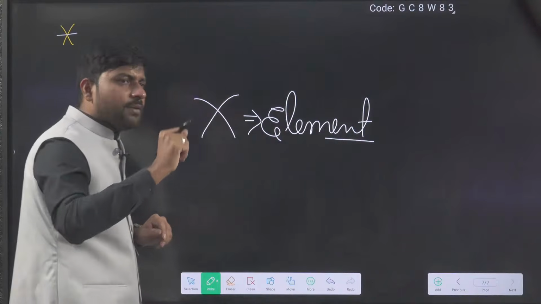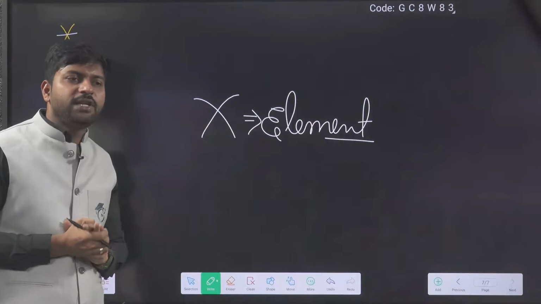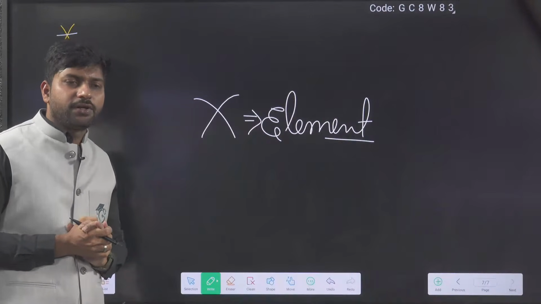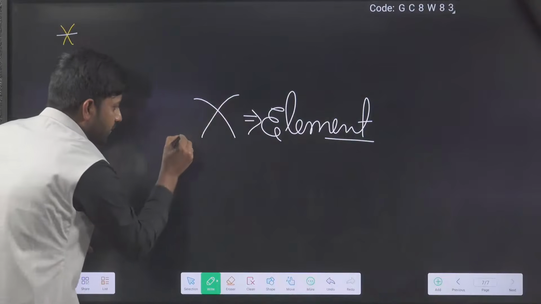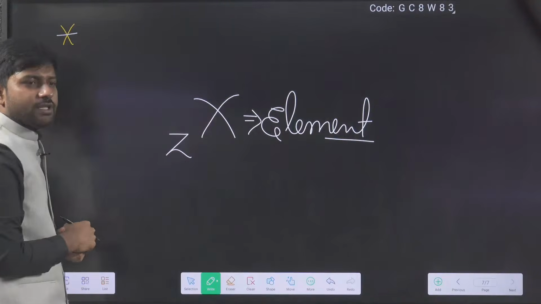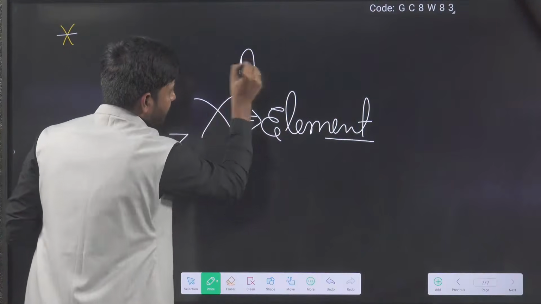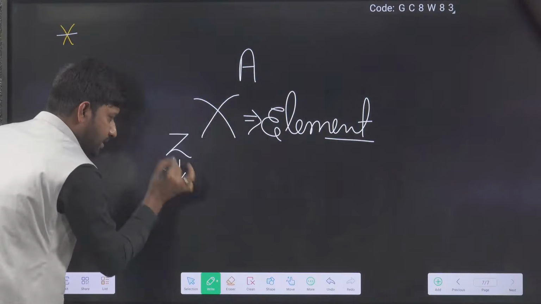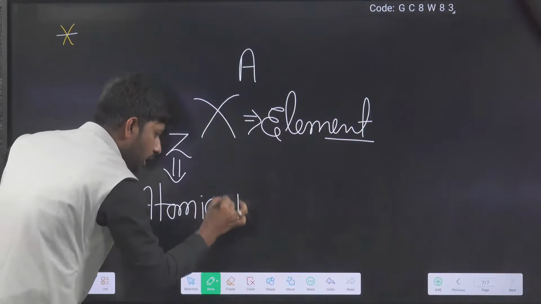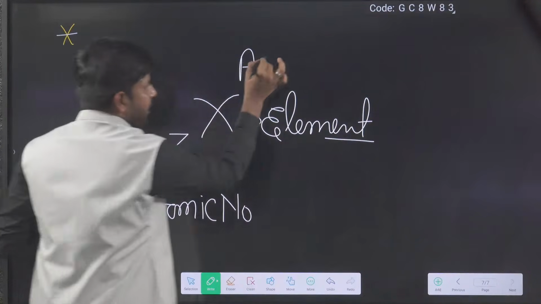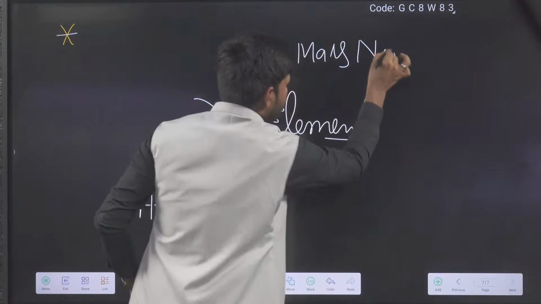Now, come to the point. Assume the representation of an element. Normally, whatever we write on this side is represented as Z, and whatever is present on this side is known as A. What is Z? Z is known as the atomic number. A is known as the mass number.